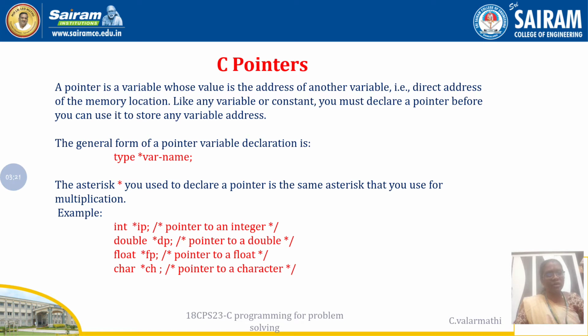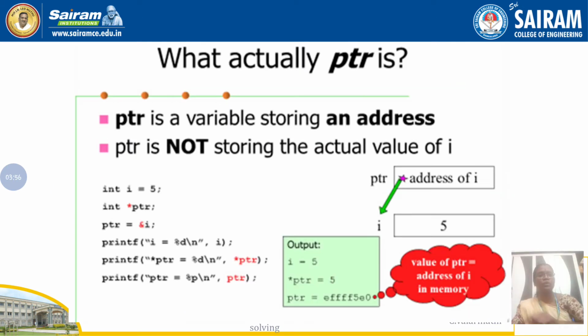Whatever you are going to store, if you are going to refer to integer variables, you can use an integer pointer. If you are going to store the address of a character variable, you can have a character pointer. If you want to refer to the address of a floating point variable, you can have a floating point pointer. The same concept is repeated here, but pointers only store the address of the variable, not the data. I will clear this concept with one more picture.